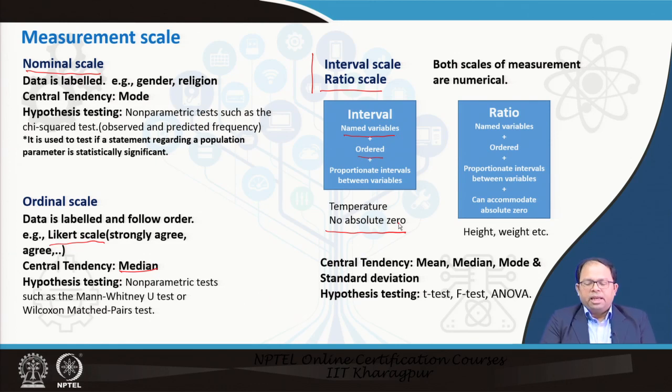Whereas in ratio scale, everything else remains same, but we can also have absolute 0. For example, in case of height and weight, we can have 0 weight or 0 height. So both the scales are more or less same with this minor difference. And the central tendency measure for these scales could be either mean, median, or mode. And we can also determine the standard deviation. And for hypothesis testing, we usually go for t-test, f-test, and ANOVA.